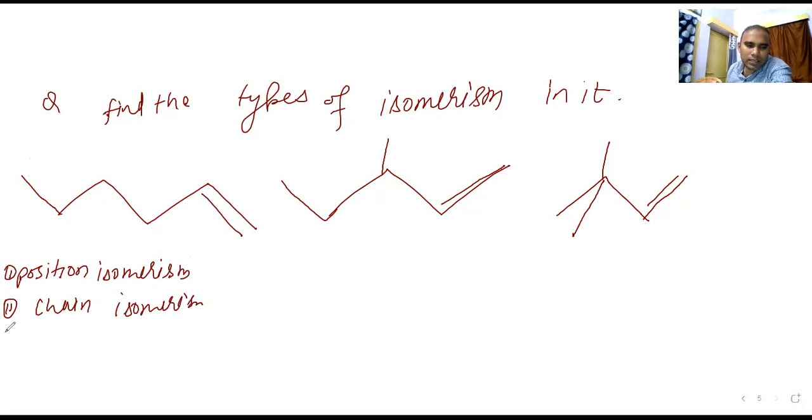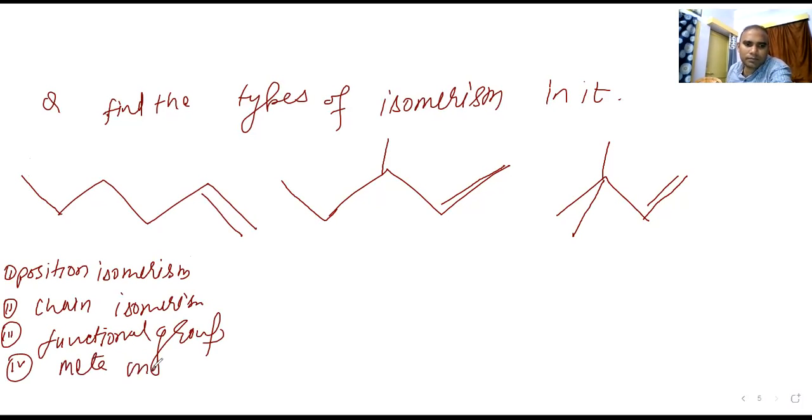Another, the fourth one, they are saying functional group. Meanwhile, we study only one functional group. The last one is metamerism. So now let us try to understand this one.